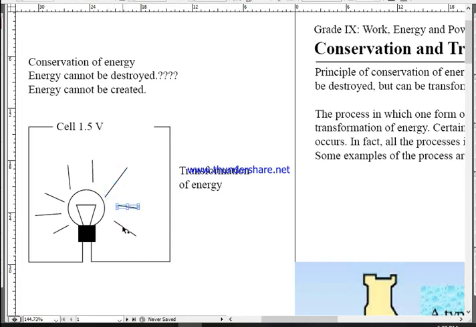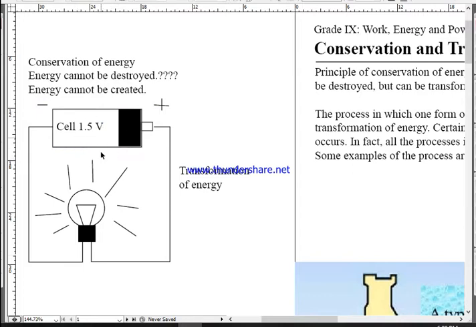We all know that if we remove the battery, the bulb will not glow. The bulb goes off. Then where is the light energy? You can see that light energy cannot be created unless you add a battery.